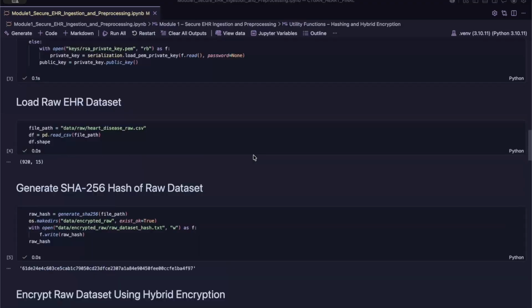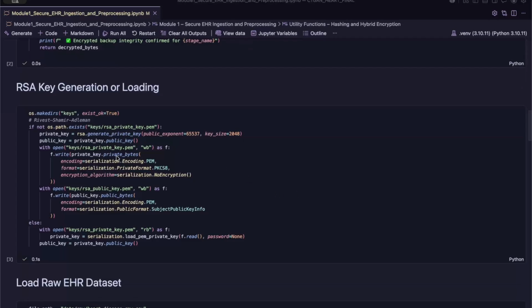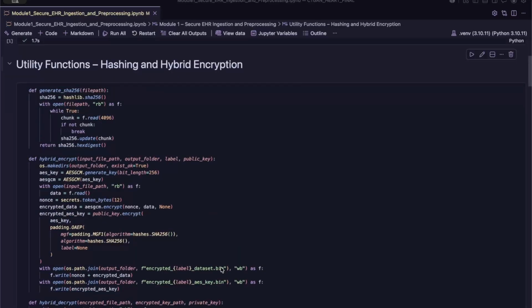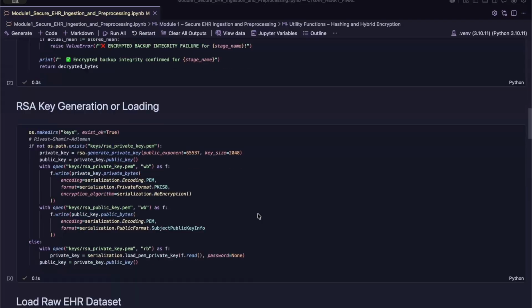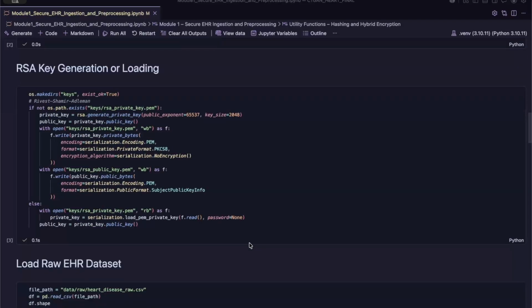Once integrity verification is completed, the dataset is secured using a hybrid encryption mechanism. AES-256-GCM is used to encrypt the actual healthcare data efficiently, while RSA-2048 is used to securely protect the AES encryption key.